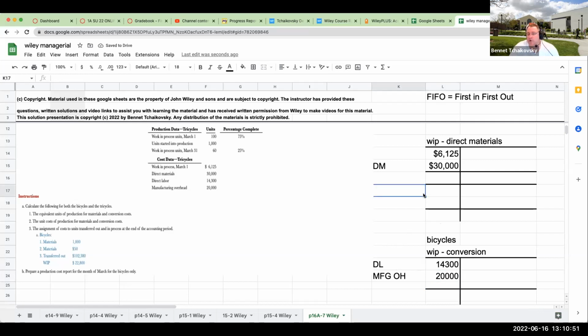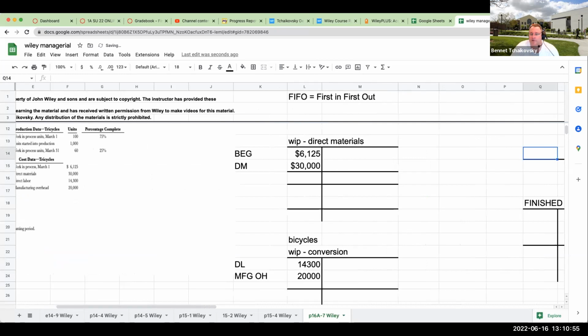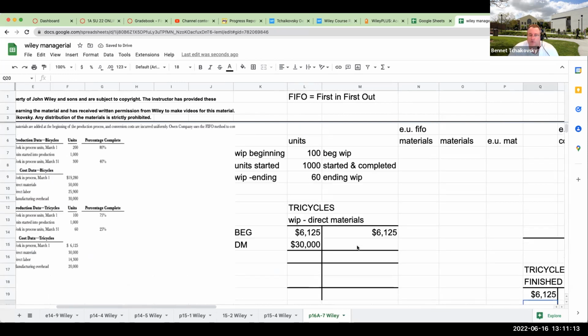Now, as we're going through and learning this, our beginning balance right over here is for the tricycles. So what's the first thing we're going to do? Well, we're doing FIFO, right? First in, first out. So this is immediately going to go over here to our finished goods inventory.